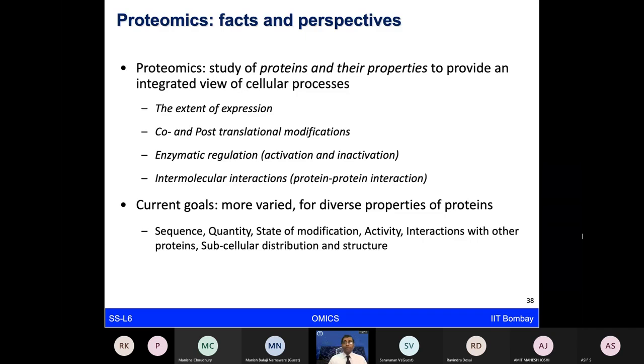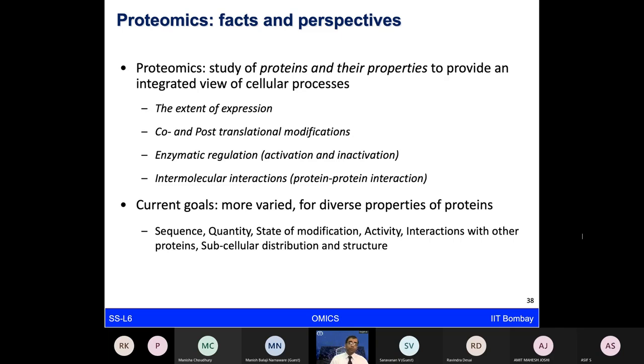So I hope by now we are clear that we are looking at a large number of proteins and their properties, which can provide us the much bigger picture, or the integrated view, of all the processes happening in the cell. So for instance, what is the expression level of these proteins, how the proteins are getting modified because of post-translational modifications, how the enzymatic regulations are happening, how the proteins are getting activated or inactivated, how various types of biomolecular interactions are happening. All of these we want to study under proteomics.